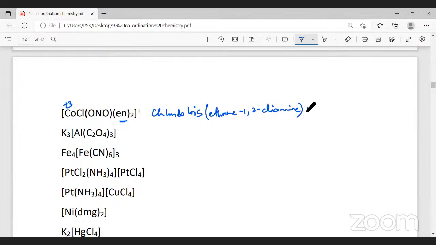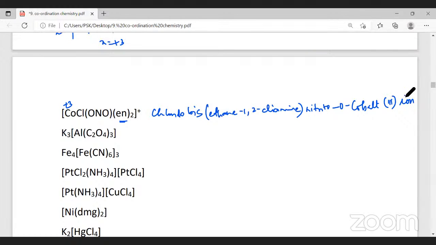Then we write nitrito. What is nitrito here? It is getting bonded through oxygen. Therefore, I write it as O. What's the metal here? Cobalt. What's the oxidation state of cobalt? 3. And you see it is an ionic state, therefore you have to write it as ion. Chlorido, bis(ethane-1,2-diamine), nitrito-O, cobalt(III) ion.